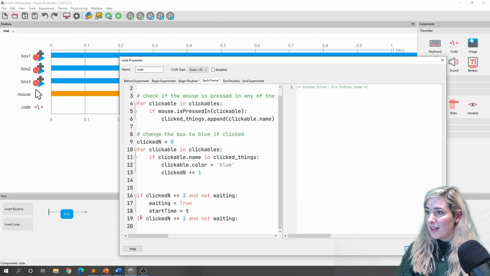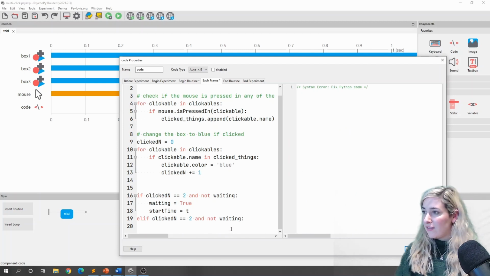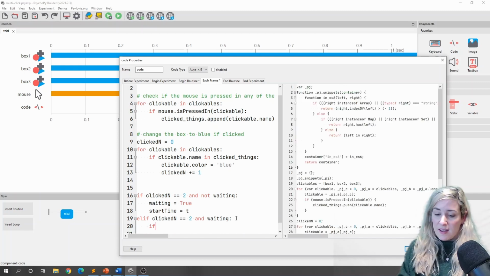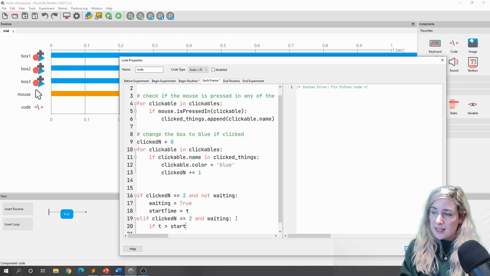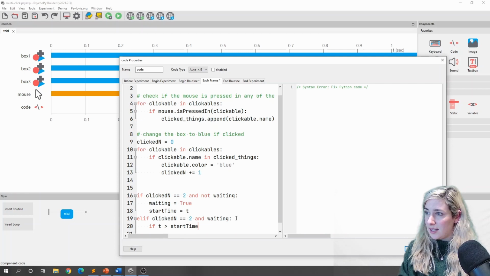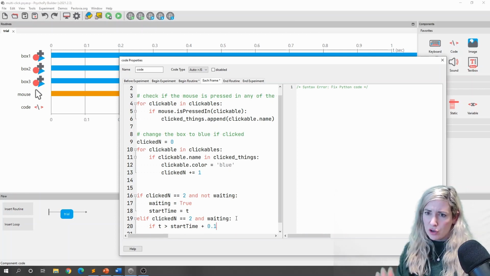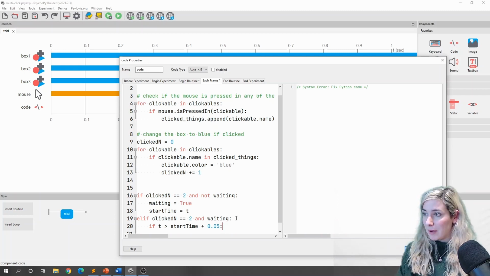And what I'll say then is elif clicked n equals 2 and waiting: if t is greater than start time plus, let's say, 100 milliseconds. Maybe even less. Let's say 50 milliseconds for the participant to see that second blue feedback.